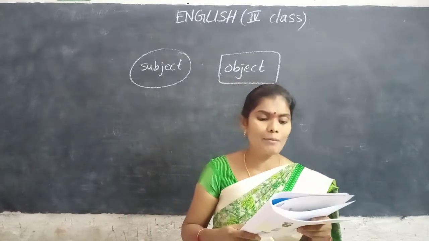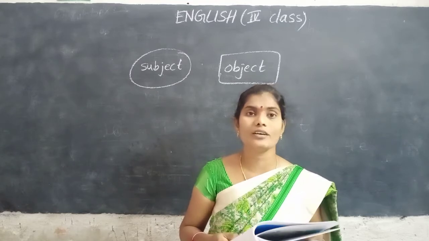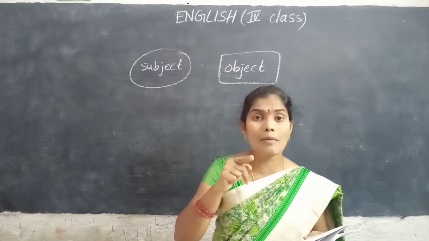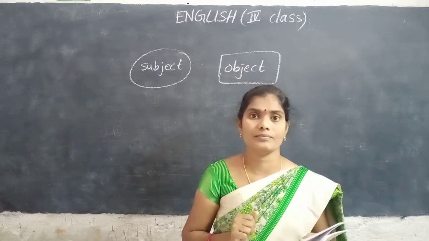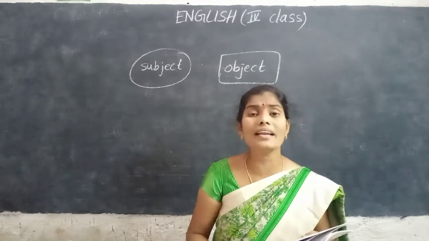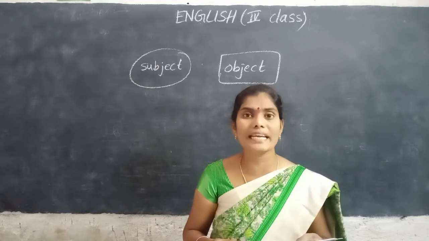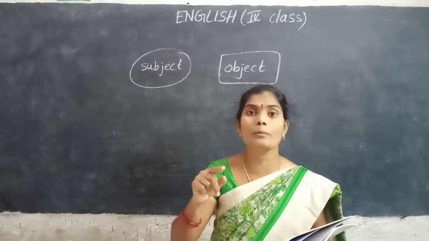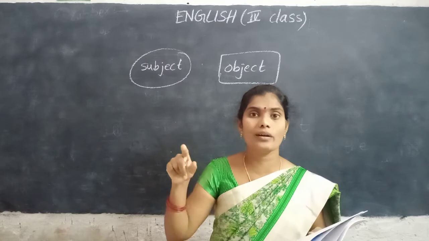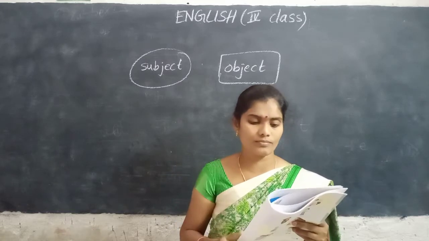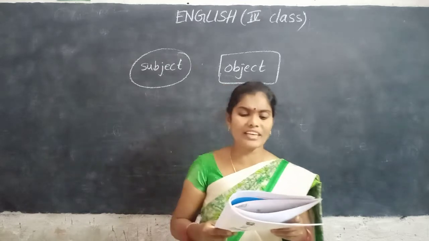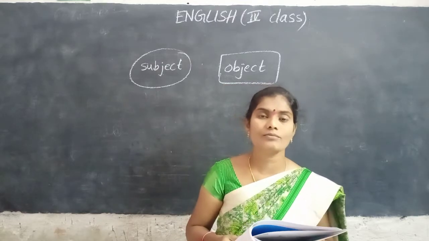Next. Salman helped the old lady. Who helped the old lady? Salman. Circle Salman. Whom Salman helped? The old lady. The old lady should be in rectangle shape. Okay. Next. Ramesh jumped over the rock.